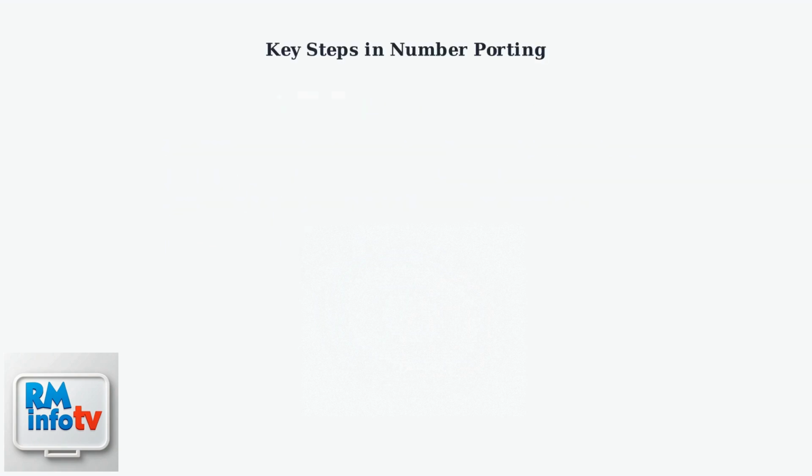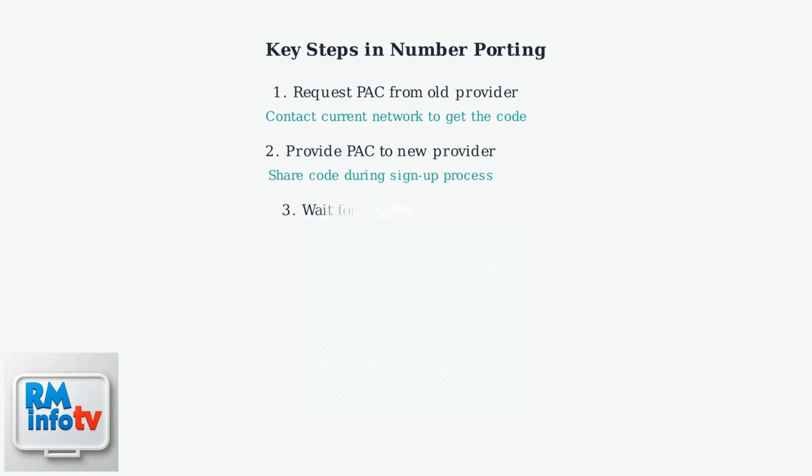The number porting process follows 3 main steps. First, request a PAC code from your current mobile provider. Second, provide this code to your new provider when signing up. Third, wait for the transfer to complete, which typically happens within 24 hours.